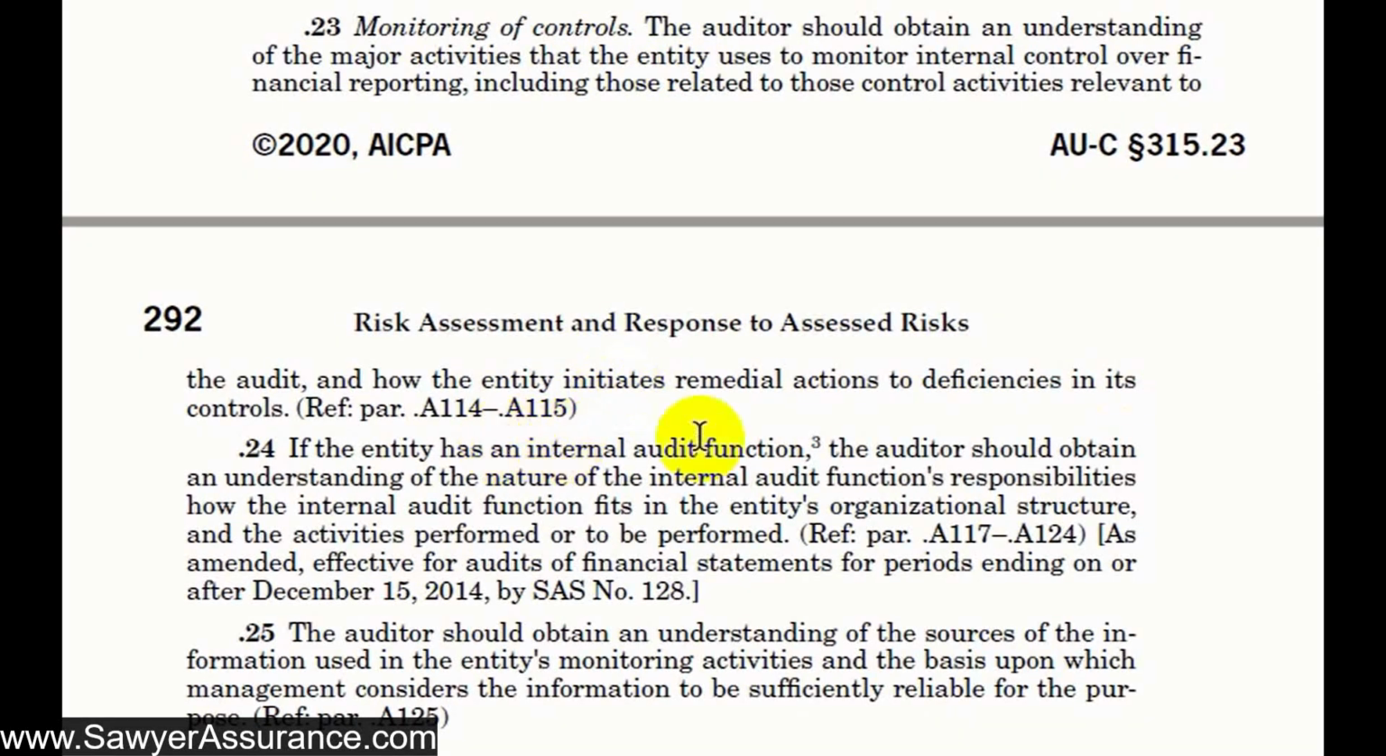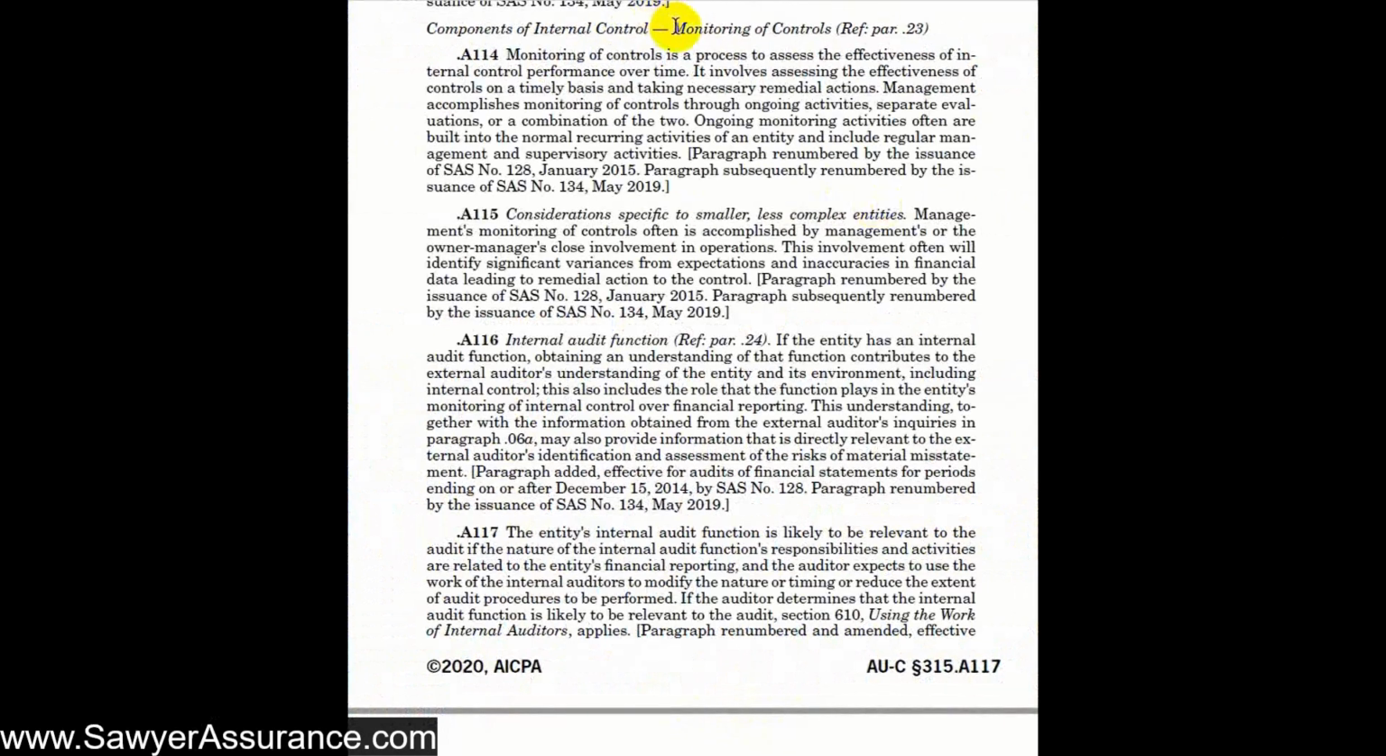It says also that if the entity has an internal audit function, then we should obtain an understanding of the nature of the internal audit function's responsibilities and how the internal audit function fits into the entity's organizational structure, and the activities performed or to be performed. And finally, we should obtain an understanding of the sources of the information used in the entity's monitoring activities and the basis upon which management considers the information to be sufficiently reliable for the purpose. So what is it that they do to monitor, and what do they look at to see if the controls are operating effectively? So anyway, we've got a lot of supporting sections here, A114 through A125. So let's go down to those explanatory material sections and see what additional information there is to help us perform this step.